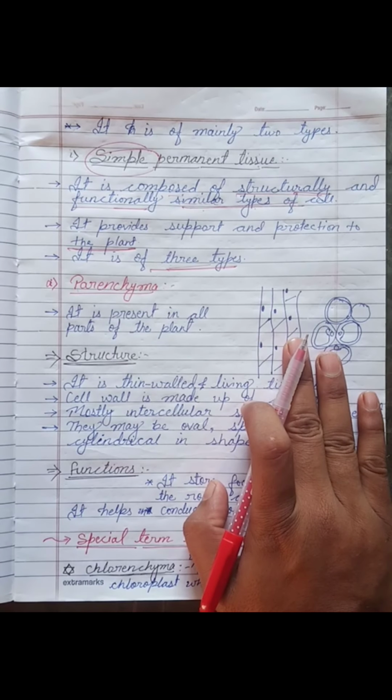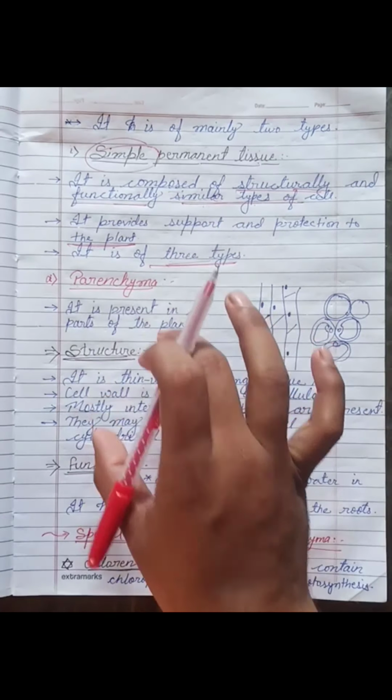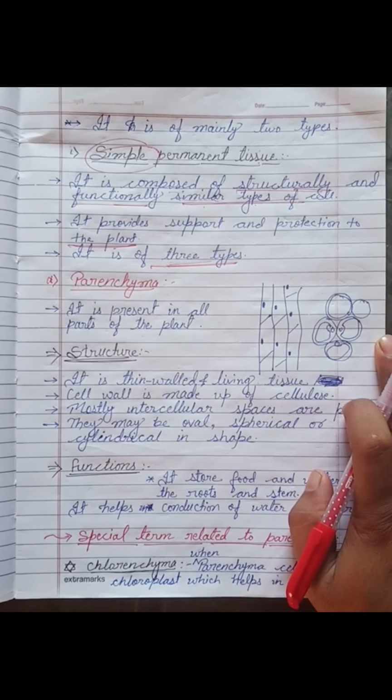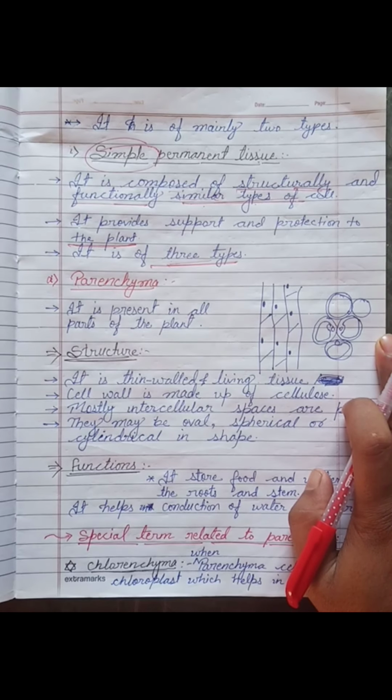One more important thing, my dear: in each and every kind of permanent tissue, either simple or complex permanent tissue, you should remember three things. The first is the location, the second is the structure, and the third is the function.